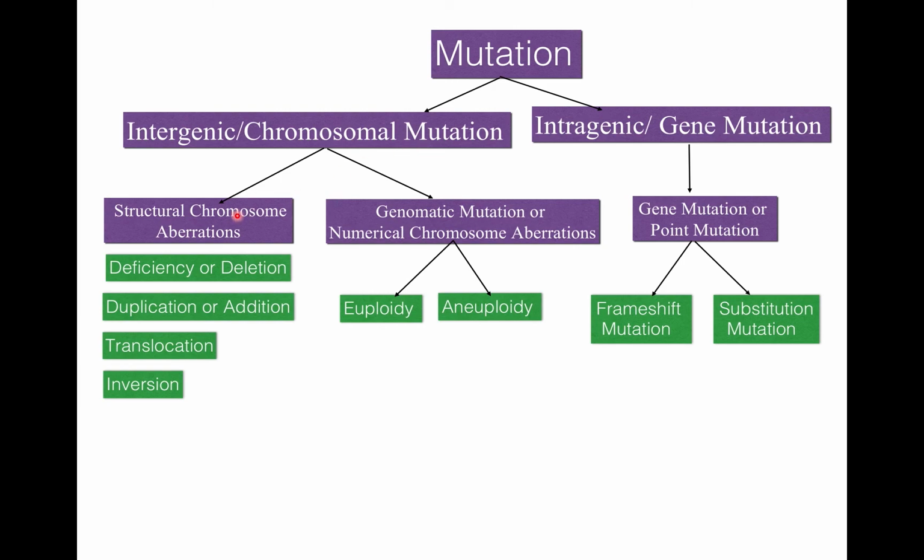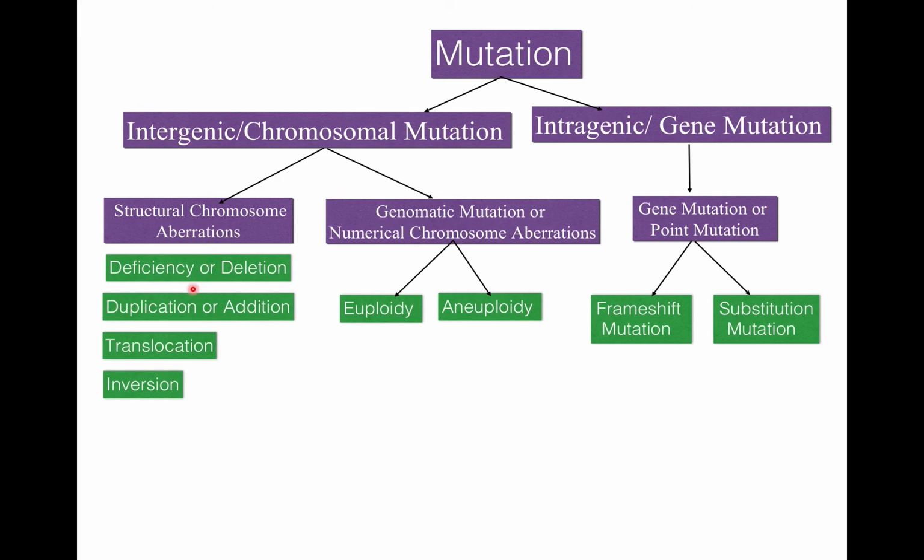Chromosomal mutation can be of two types: structural chromosome aberration or genomic mutation, or numerical chromosome aberration. Gene mutations are also known as point mutations. Structural chromosome aberration can be of four types.